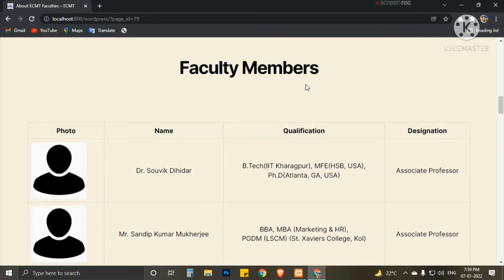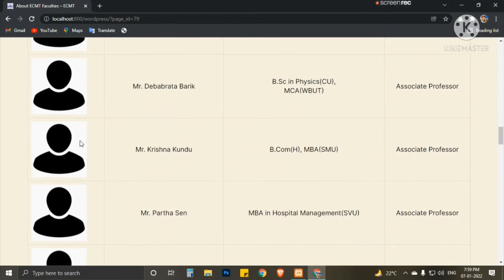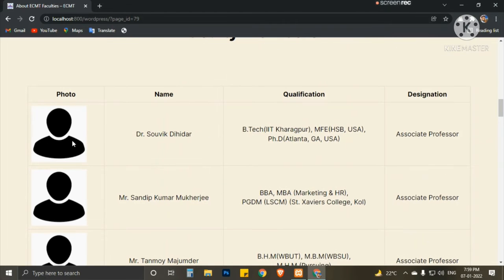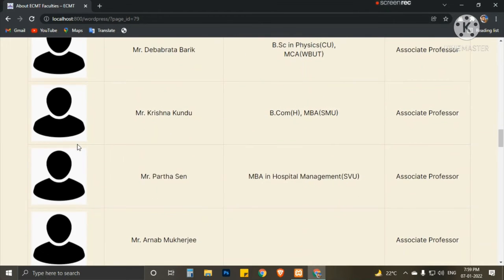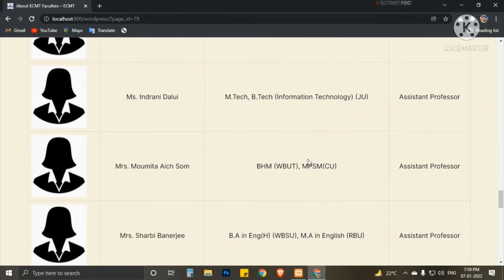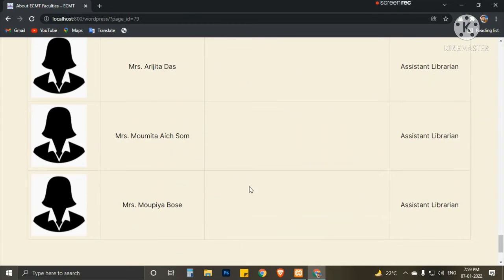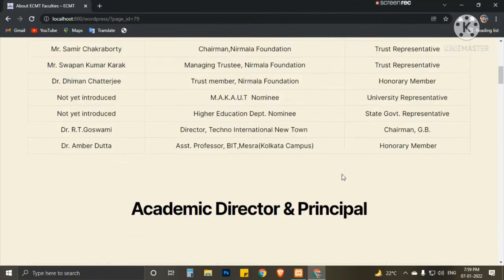Then there are the faculty members. All the faculty members are there, with their pictures.